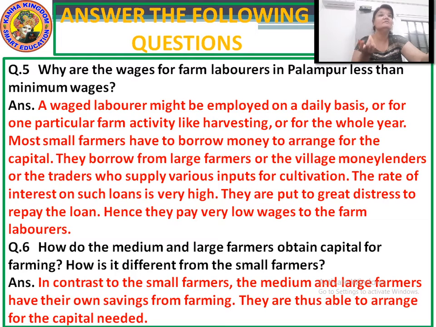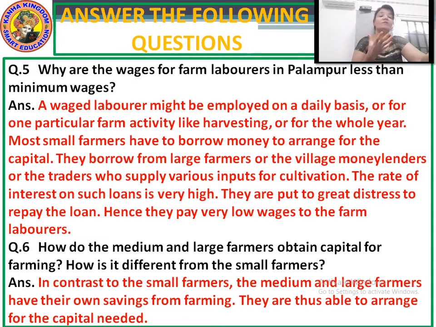Now, these are the reasons why the wages of the farm laborers in Palanpur are less than the minimum wages, because they have to take the loan, and on that loan they have to pay the interest. Okay. Question number 6. How do the medium and large farmers obtain capital for farming? How is it different from the small farmers?